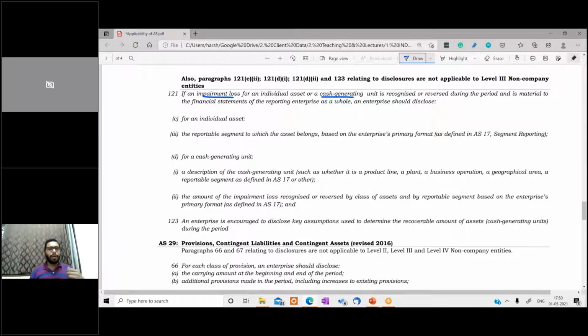Another one is for a cash generating unit: a description of the cash generating unit and the amount of impairment loss. The enterprise is encouraged to disclose the amount of impairment loss recognized or reversed by class of cash generating unit, but this is not applicable for level 3 entities. For level 4 entities, this whole standard is not applicable.